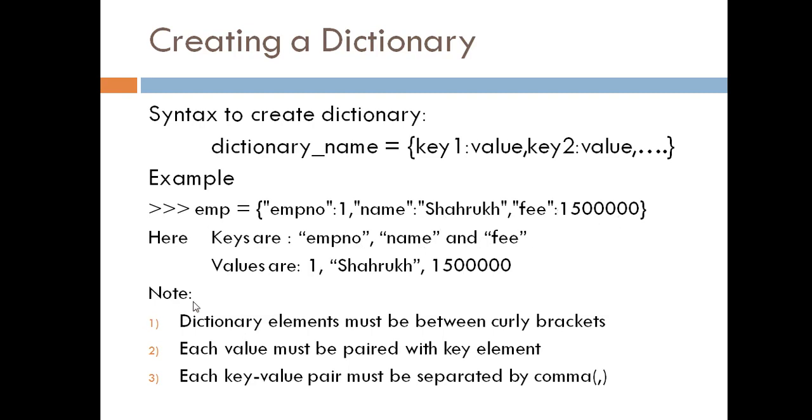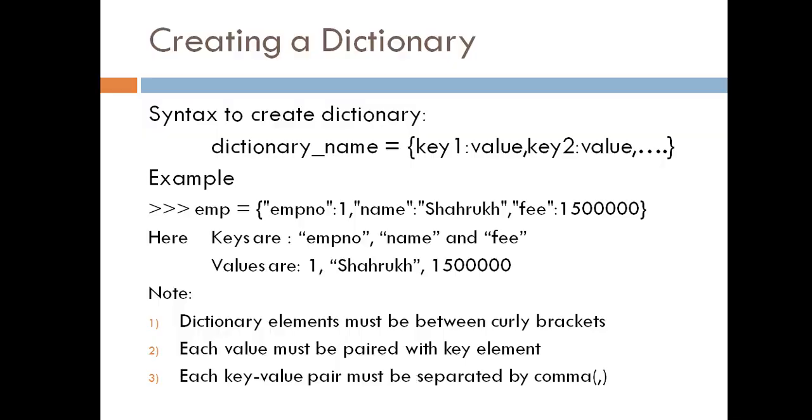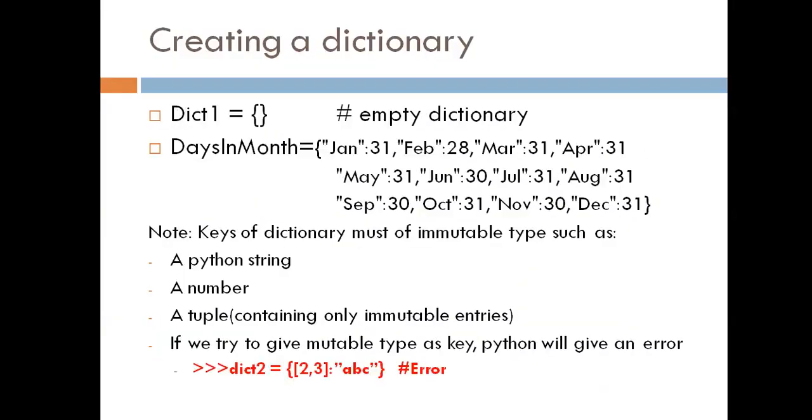Now, as we said, dictionary elements must be between curly brackets. Each value must be paired with a key element. And each key-value pair must be separated by a comma. This was already explained in my previous slide. So these are the important features that we have discussed.